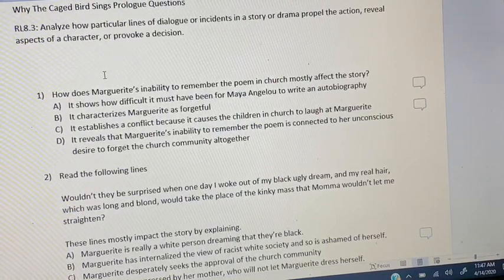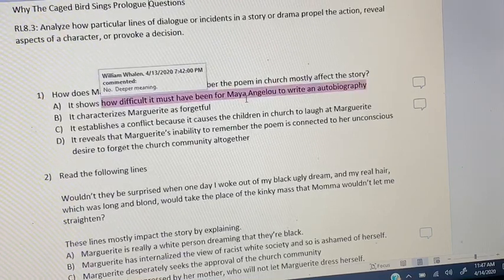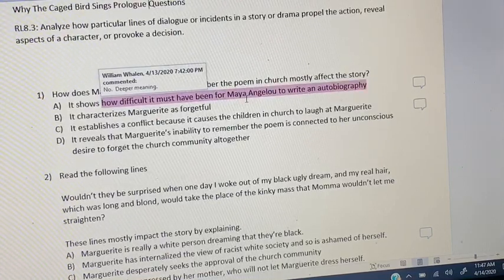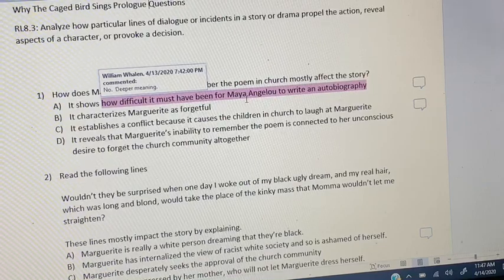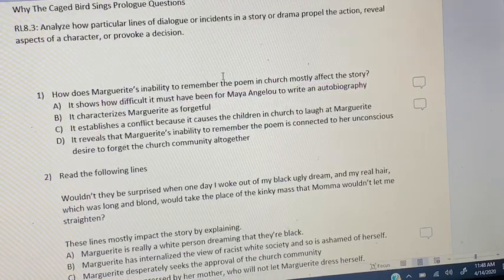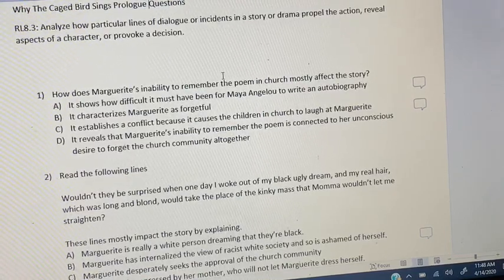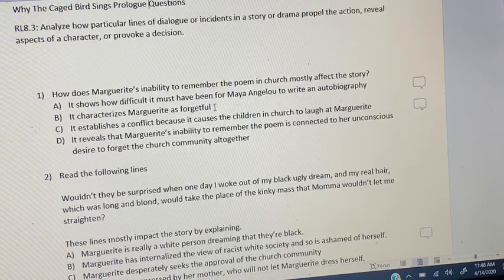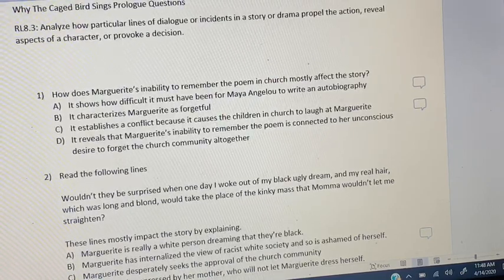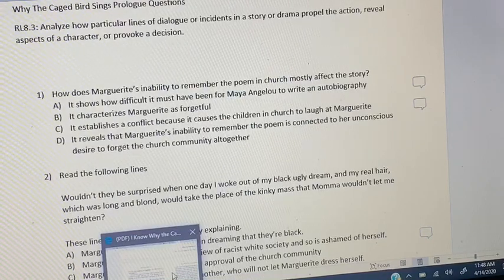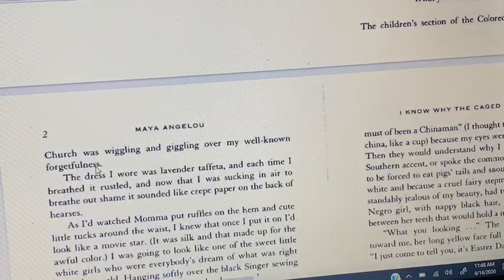So it's interesting that the story begins with a child who's struggling to remember, and we know that this is Maya Angelou's autobiography. This is Maya Angelou as an old lady going back and trying to remember her childhood and recount her childhood. So it's a deeper meaning, kind of interesting that the story begins with the problem of remembering, but it does not specifically answer the question, so we know it can't be A. B says it characterizes Marguerite as forgetful. Well, that's true. The text, even if we look specifically at it, mentions that she has well-known forgetfulness.